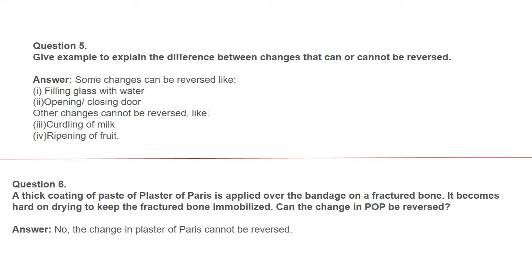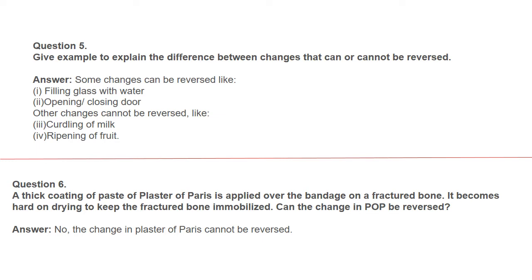Question number 5. Give examples to explain the difference between changes that can or cannot be reversed. Some changes that can be reversed: filling a glass with water, opening and closing a door. Changes that cannot be reversed: curdling of milk, ripening of fruits. All these are changes that cannot be reversed.